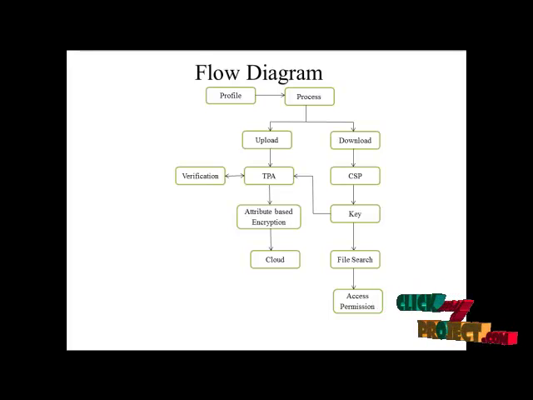The data encryption is performed using attribute-based encryption. For example, a person's name, username, ID, and roll number are some attributes. Based on these attributes, we perform the data encryption. After the encryption, the data is successfully stored in the cloud computing.